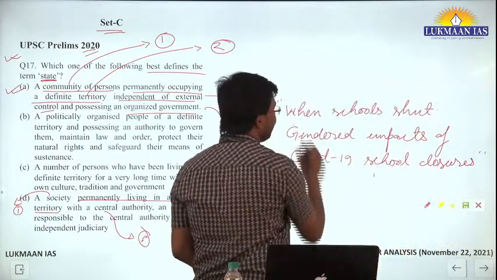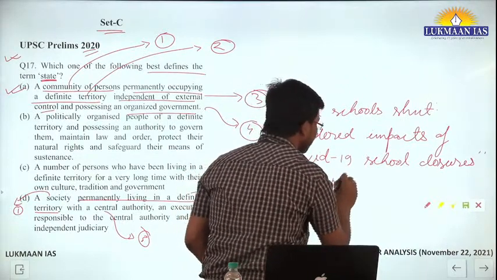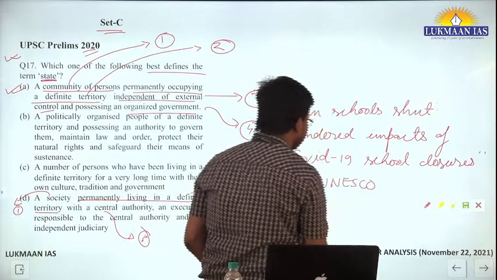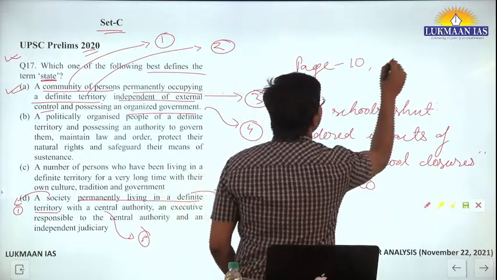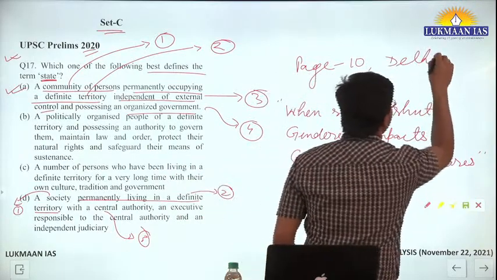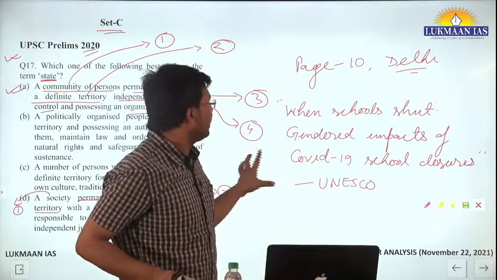This was the name of the report. It seems to be incomplete, but this is the report released by UNESCO. This was on page number 10 of the Hindu, Delhi edition. If you read the Chennai edition or other editions, the page number may vary.